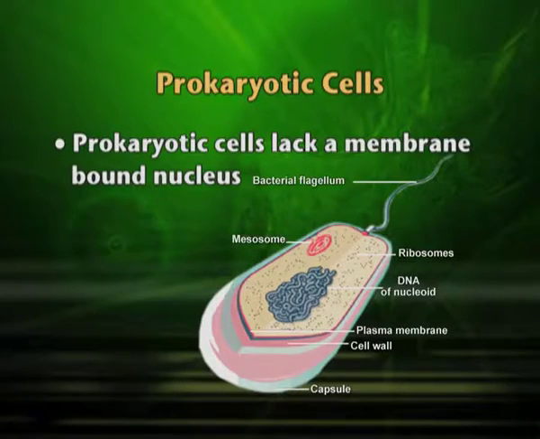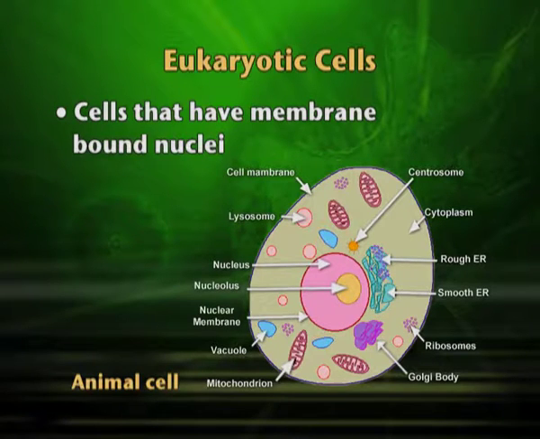So, this was our primitive cell which we called the prokaryotic cell. It had all the cell organelles in some form or the other performing all the functions of a cell, except that the nuclear membrane and a well defined nucleus were not there. Coming to the more evolved cell, a typical eukaryotic cell: eukaryotic means presence of nucleus. You can see the nucleus is present. You can also see mitochondria, Golgi body, ribosomes, vacuoles, cytoplasm, and inside the nucleus, the nucleolus, and there will be chromosomes also.